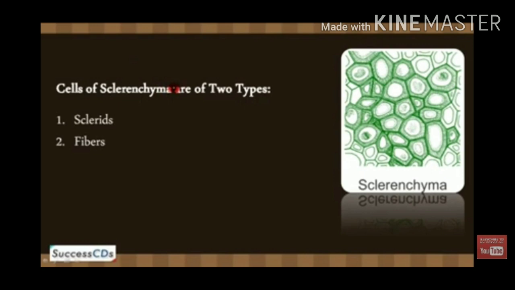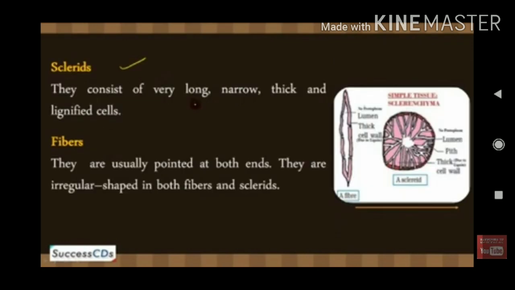Fibers are tubular in shape, tapering at both ends, and the fibers are lignified. Normally, the size of the fiber is 1 millimeter to 3 millimeter, but in some cases, for example, Cannabis sativa, the common name of the plant being hemp, the length ranges from 20 millimeter to 550 millimeter.